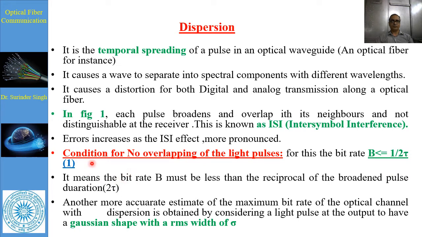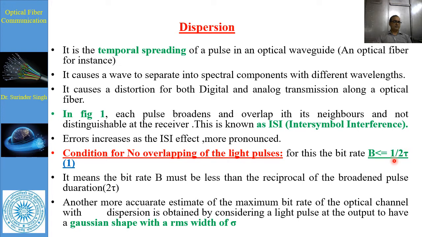The broadened pulse duration we have taken as twice t, whatever the original may be, and the broadening is directly linked with the bit rate. If broadening is too much, then there is overlapping. So it depends upon the bit rate, and we can easily estimate the value of dispersion; dispersion and bit rate are linked with each other.